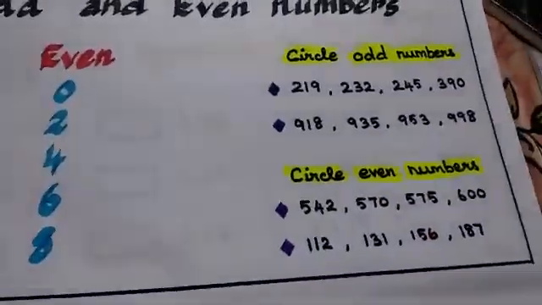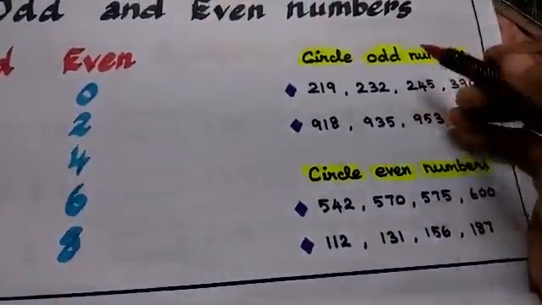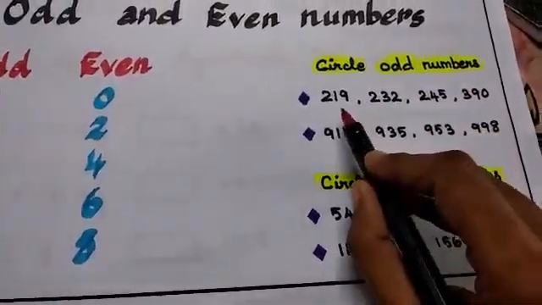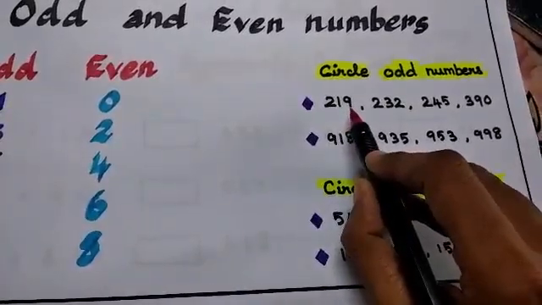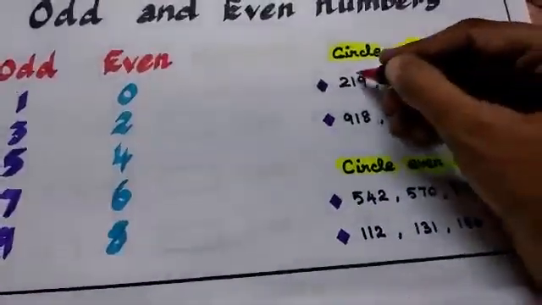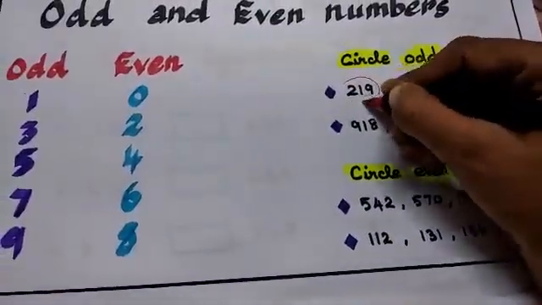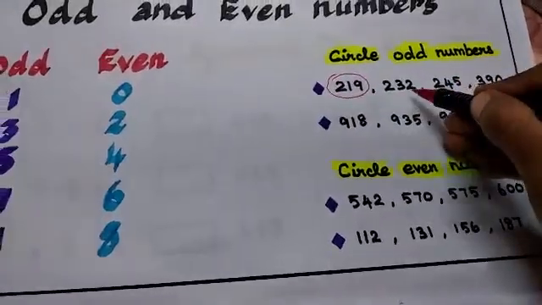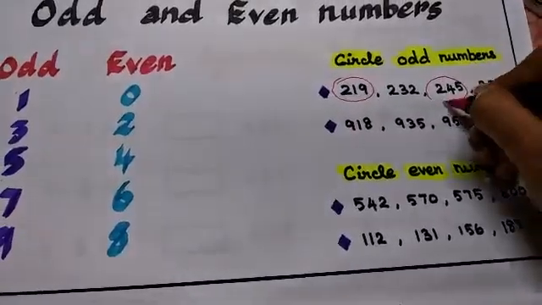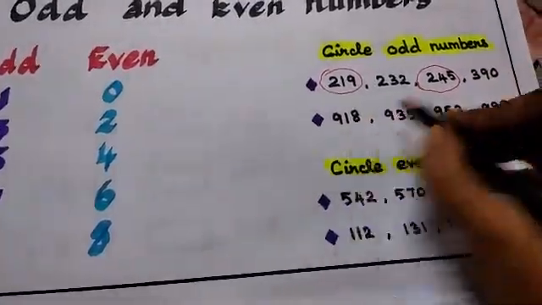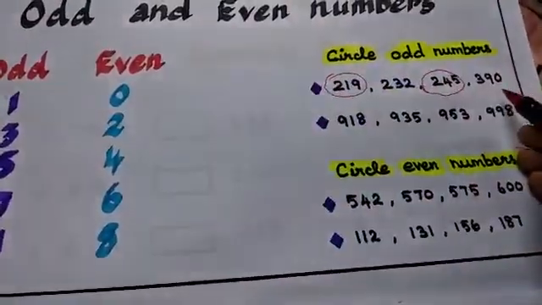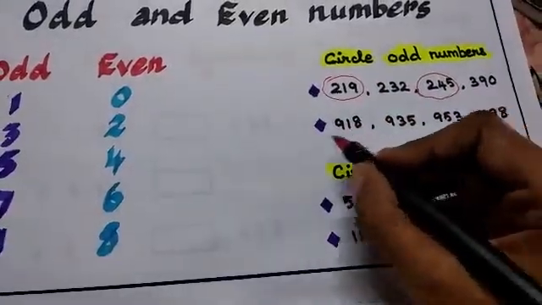Here I have written some numbers. Now we are going to circle the odd numbers here and the even numbers here. First find out what the number is ending with, that is, you only have to see the last digit. Check, 9 is there in the odd numbers. So this is an odd number, right? Yes. Next, 2. No, this is an even number. Next, 5. 5 is also an odd number. Next, 390. 390 is an even number, it ends with 0, isn't it? Next number, 8. 8 is also an even number.